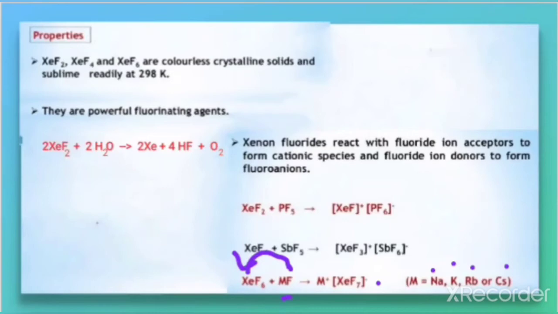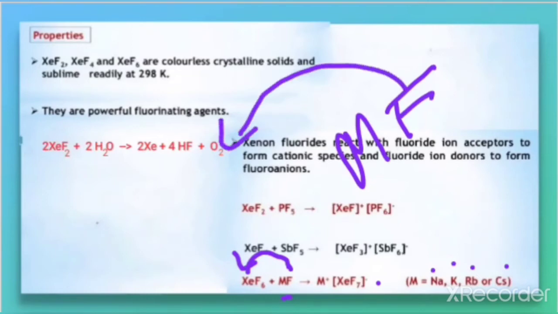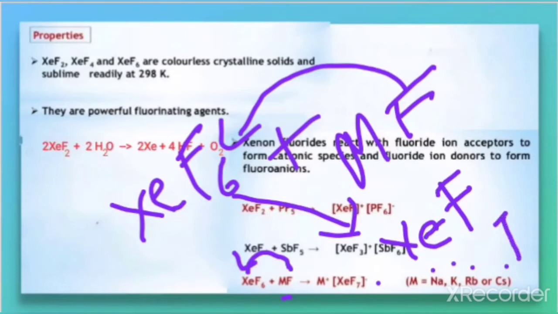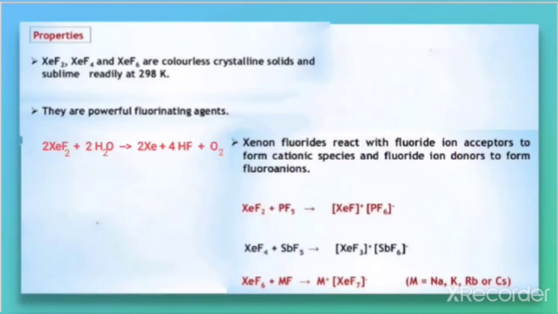So that is MF giving rise to M+ and F-, and F- reacts with XeF6. XeF6 is already there and one F- is accepted, so it becomes XeF7-. So that results in the negative species. These are important, this equation and these equations are quite important.